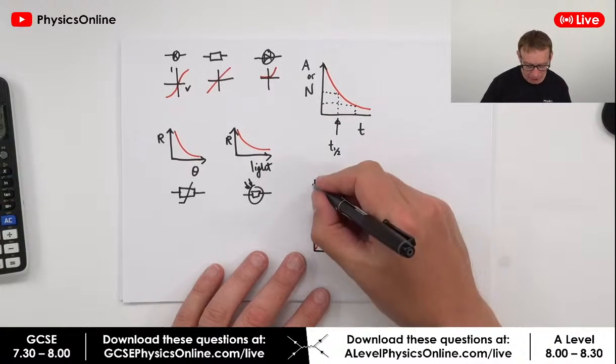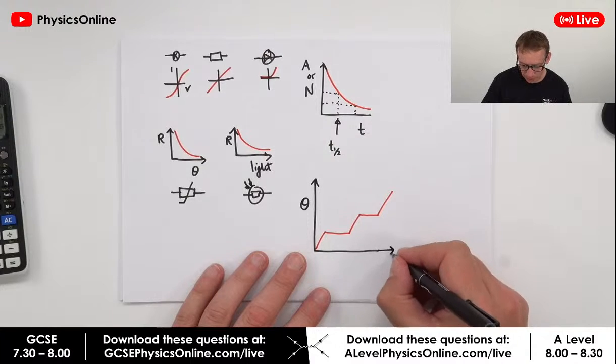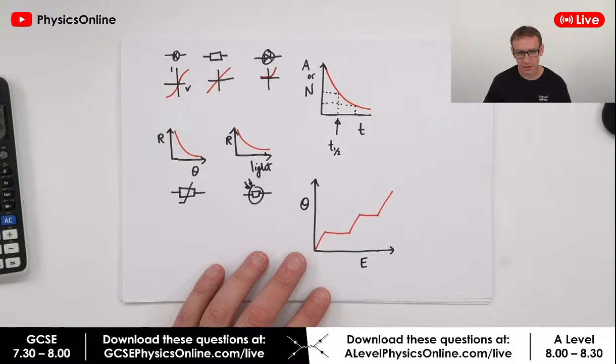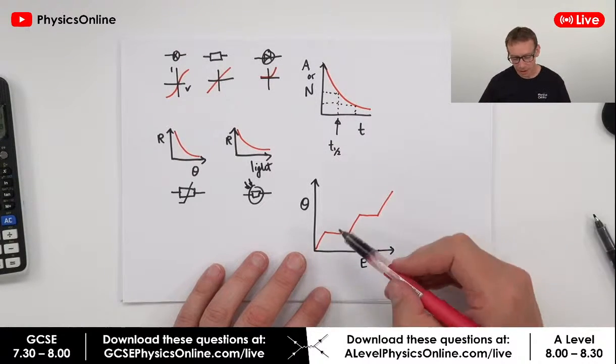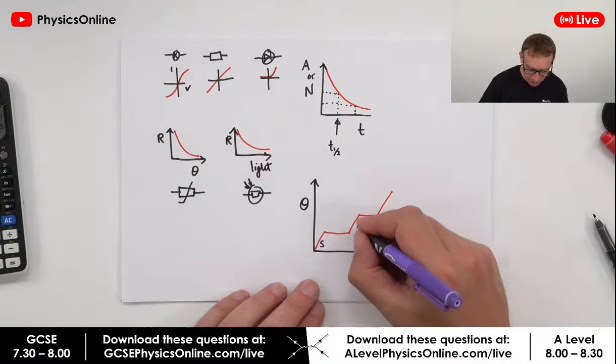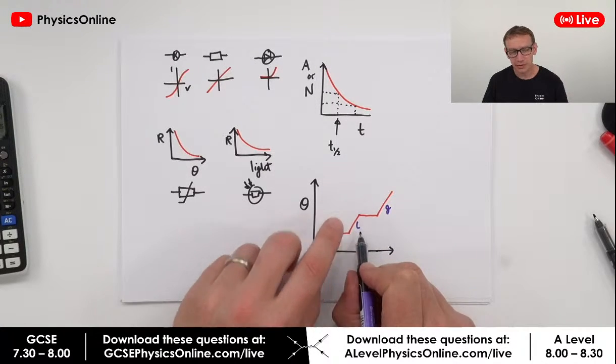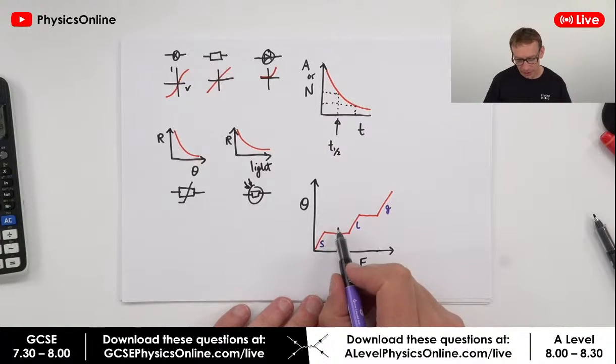Okay, this one here has a graph of the temperature of an object compared to the energy. Now basically when you've got a gradient here, that's when we're looking at specific heat capacity, and we've got different phases. We might have a solid, a liquid and a gas, and as you increase the energy, we increase the temperature. But there's also going to be these points here.